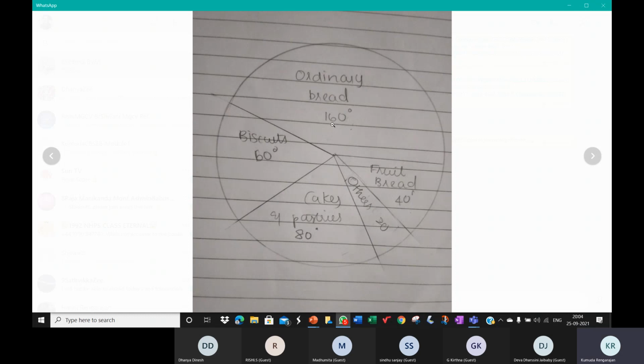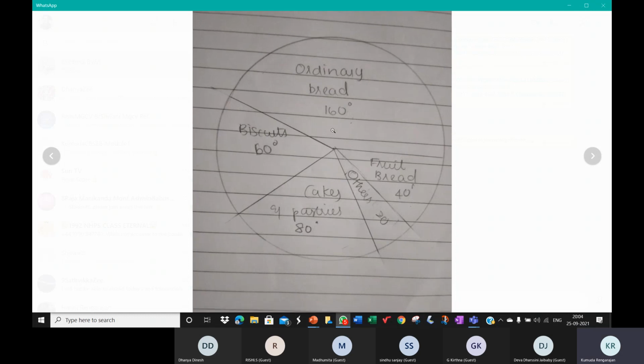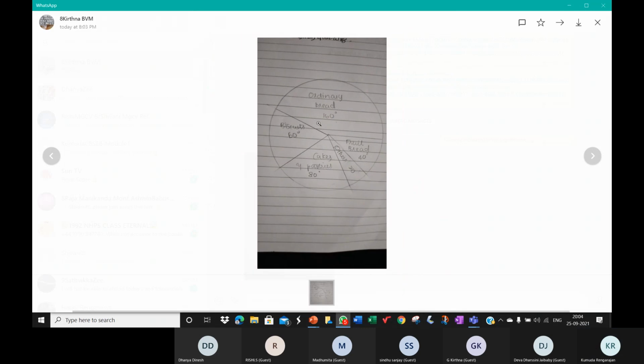So this is by Kirtana. Okay, ordinary bread 160. Kirtana, you'll have to mark it here. Should mark it like this, 160 degrees here. Then you should mark it. You should not write the angle here. You must not write the angle here.